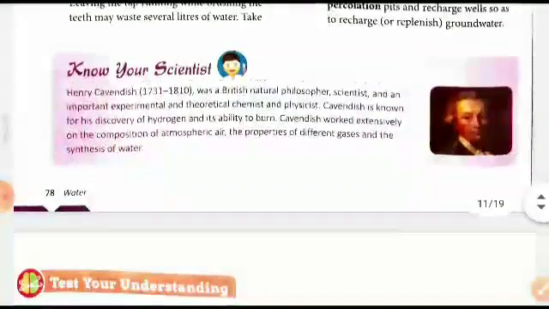And let us now study about Henry Cavendish, right? He was a great chemist. He discovered hydrogen, right? And properties of different gases, atmospheric air, and synthesis of water, right?